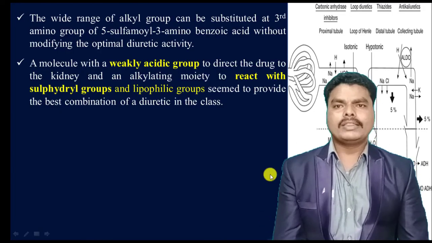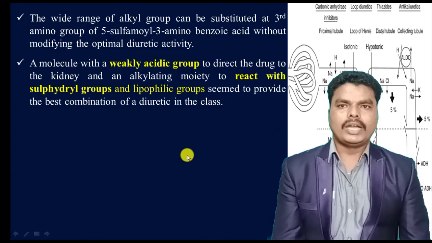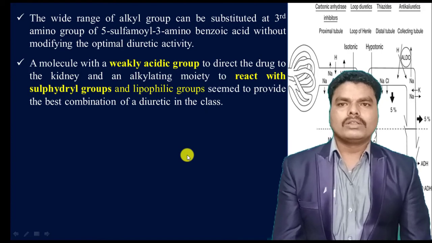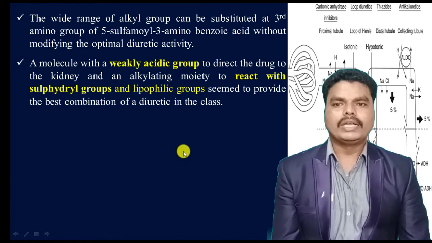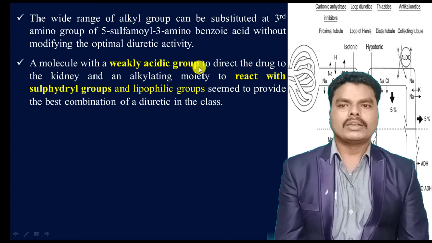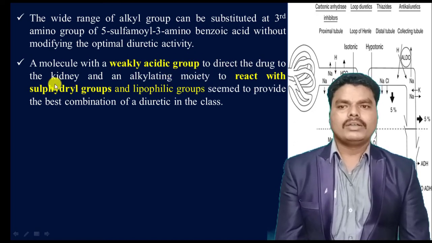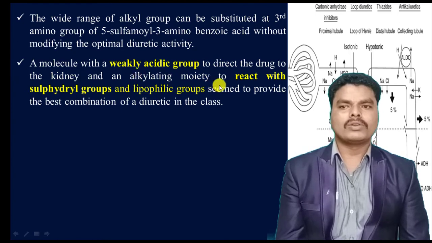And for obtaining the best diuretic derivative, the molecule should contain a weakly acidic group, which can direct the drug to the kidney, and an alkylating moiety to react with the sulfhydryl group and lipophilic groups.